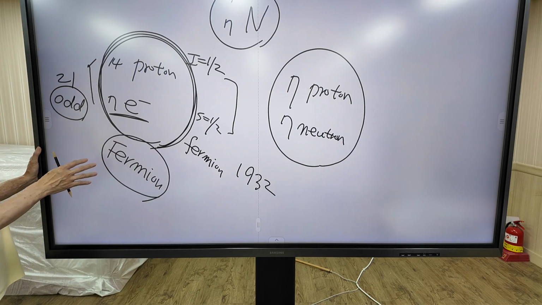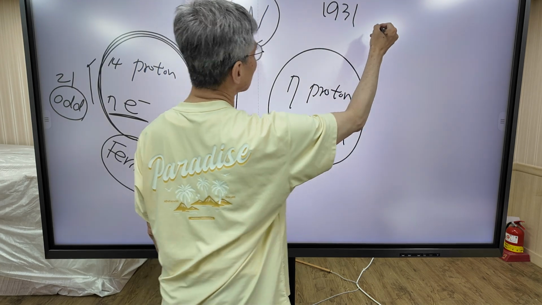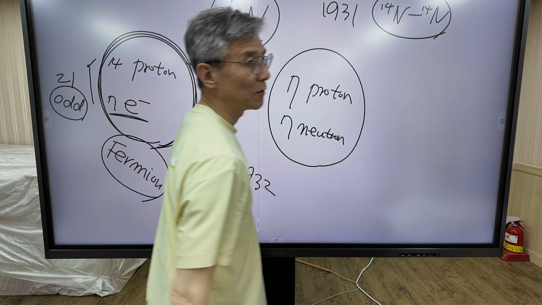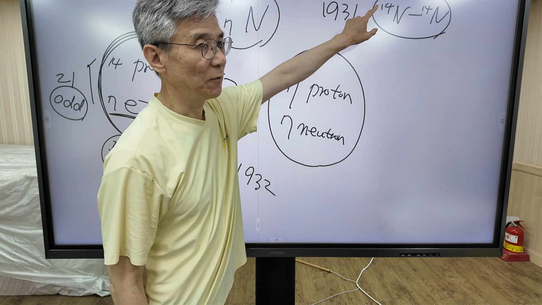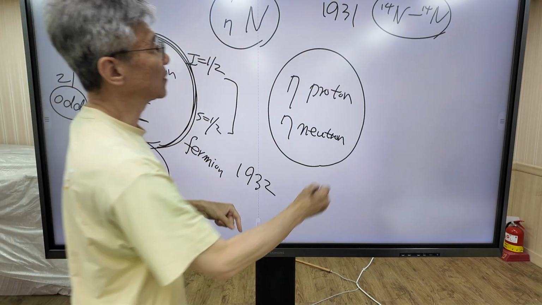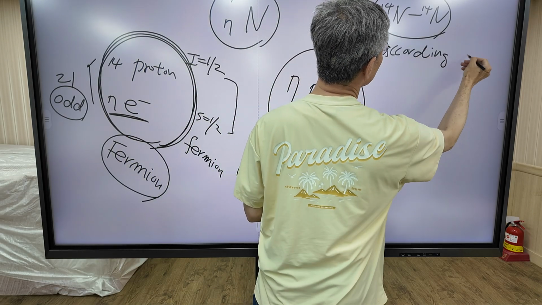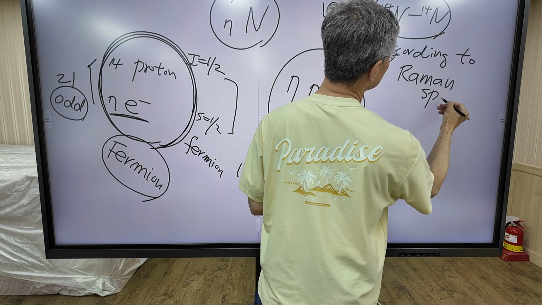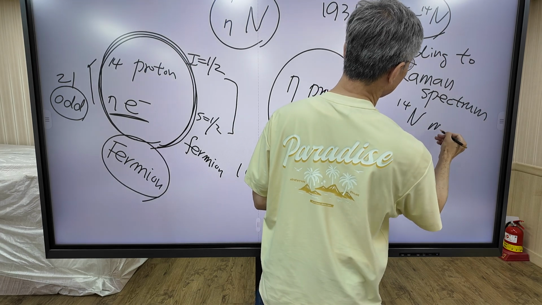According to quantum mechanics. But in 1931, the Raman spectrum of N2 was measured. And they discovered that according to the Raman spectrum of N14 nitrogen, the nitrogen nucleus must be boson.